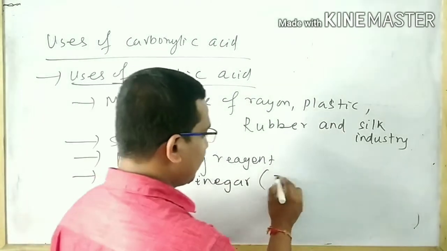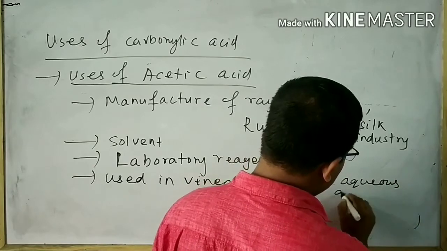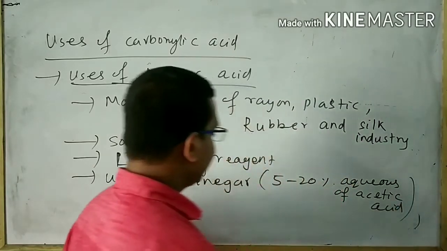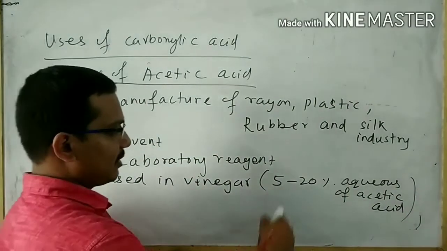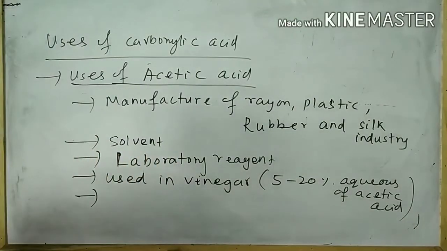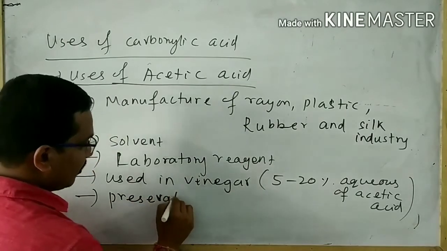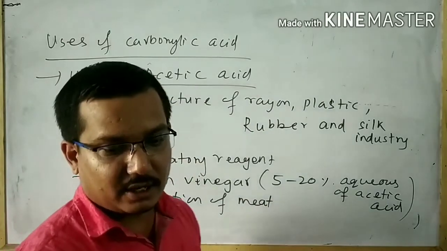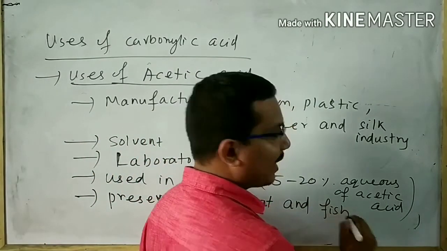Vinegar means 5 to 20% aqueous solution of acetic acid. Next is preservation of meat and fish.